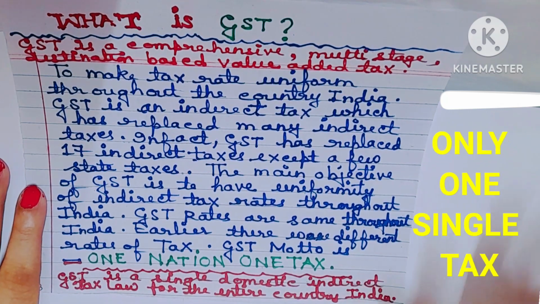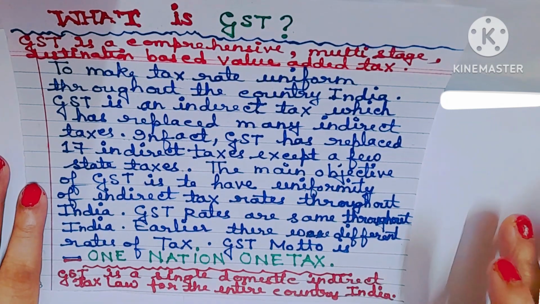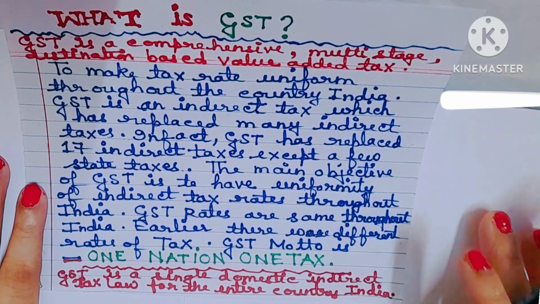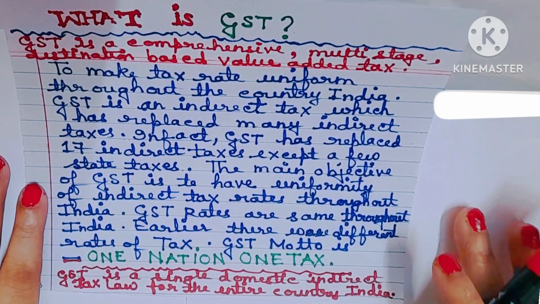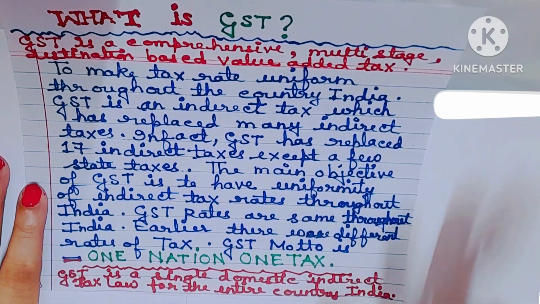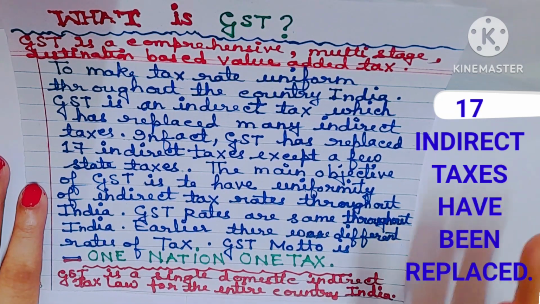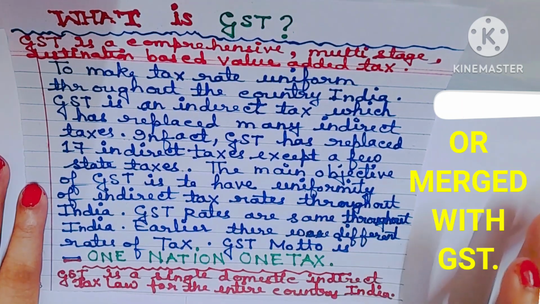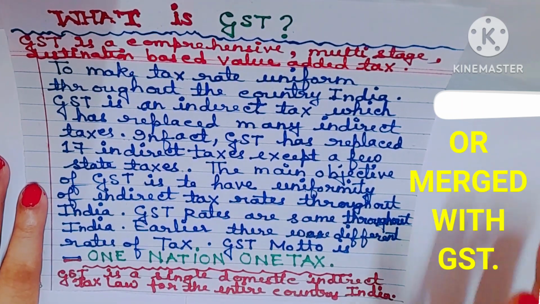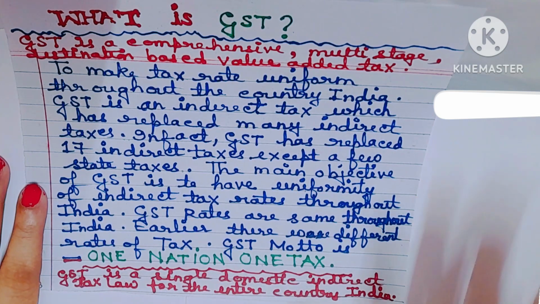Only one single tax. So, GST is a single domestic indirect tax law for the entire country, India. 17 indirect taxes have been replaced or merged with GST. 17 indirect taxes is equal to one indirect tax, that is GST.